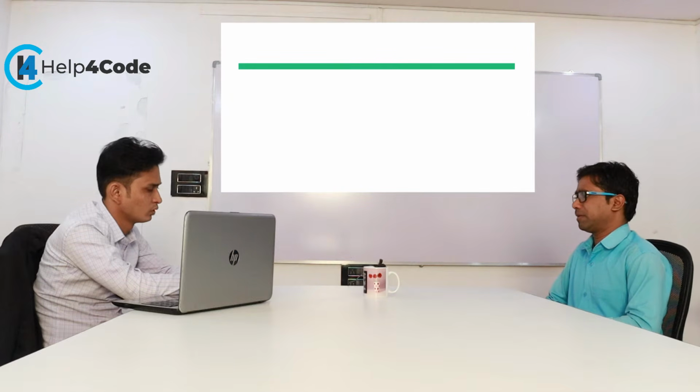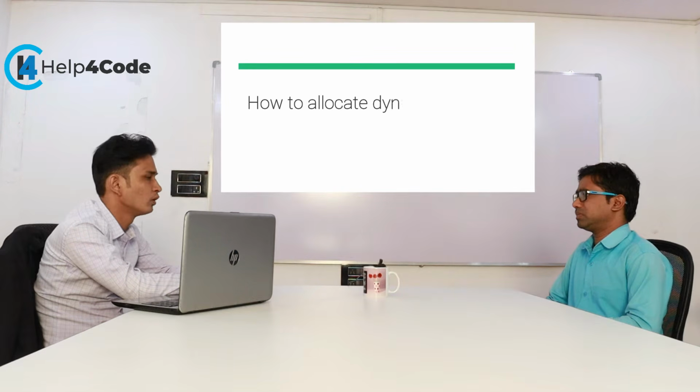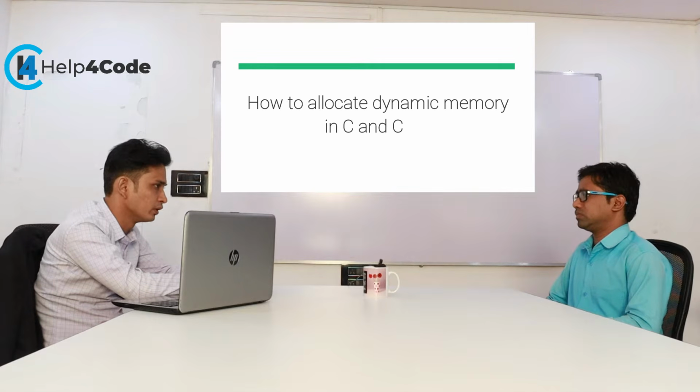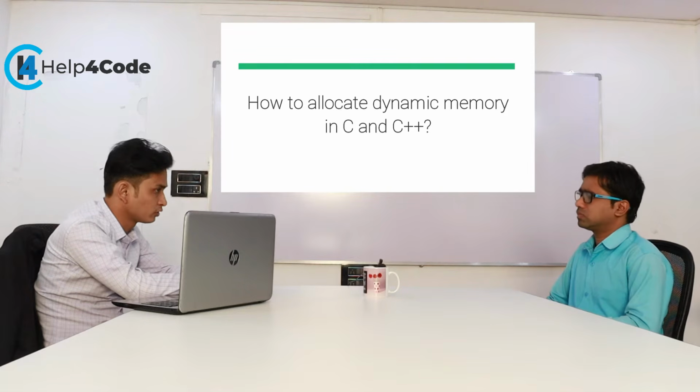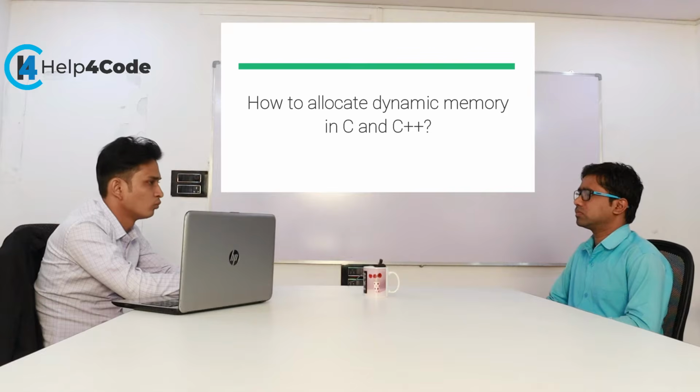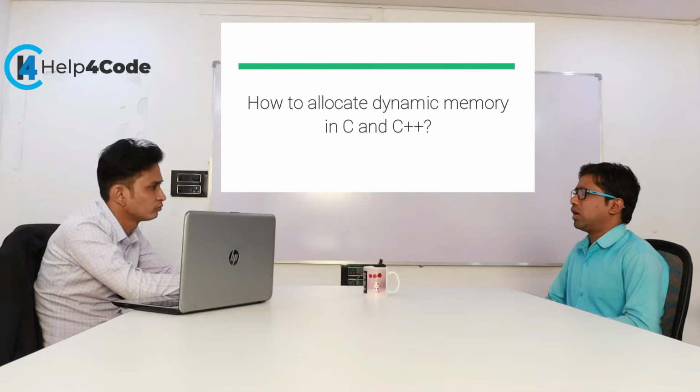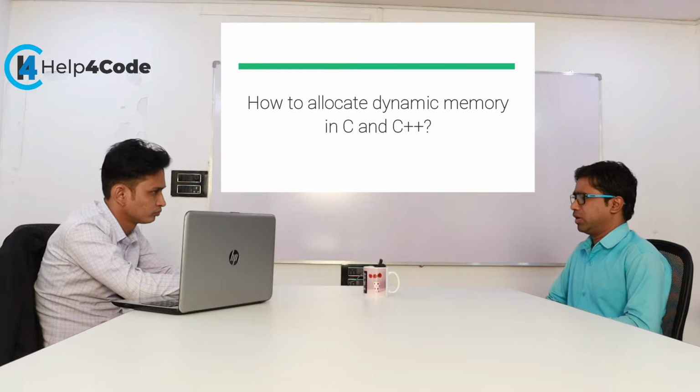Okay. So suppose you want to allocate dynamic memory in C and in C++, what kind of code do we have to write? Actually, dynamic allocation means allocating memory at runtime. Suppose I am declaring an array of size 10, so it is static memory, and I can't increase or decrease its size during runtime. That's why I use the dynamic memory concept.